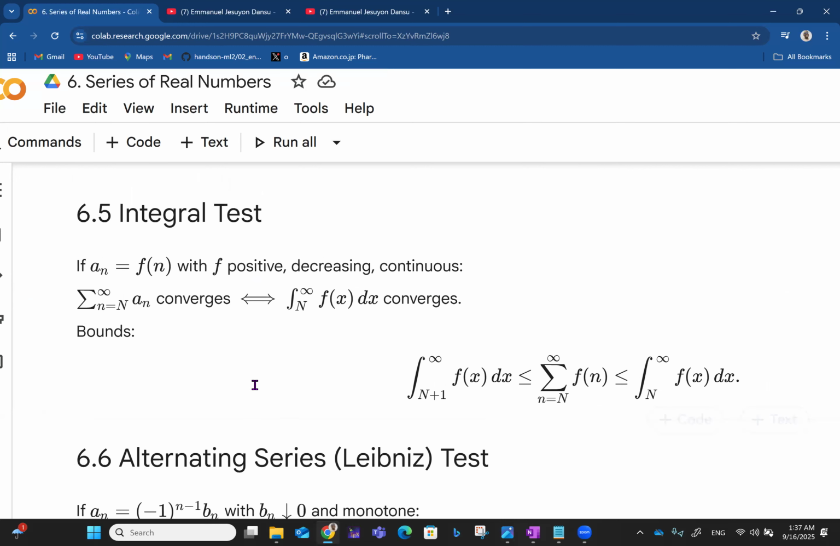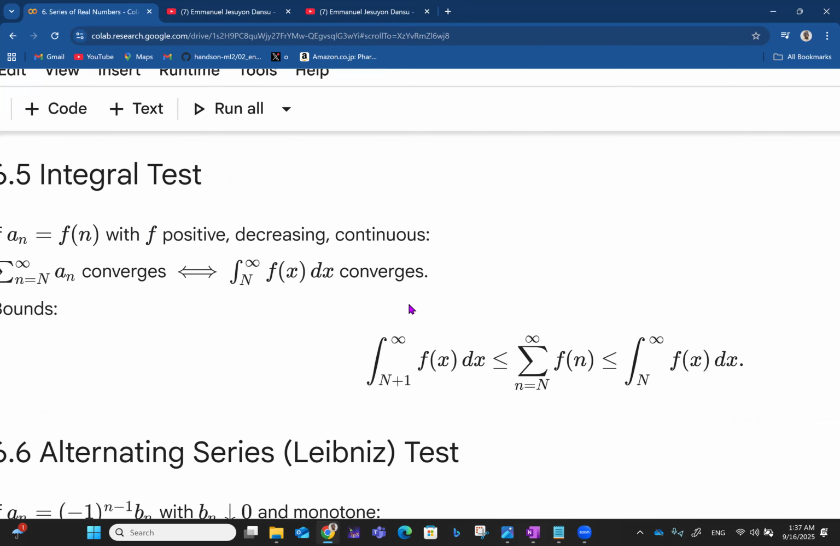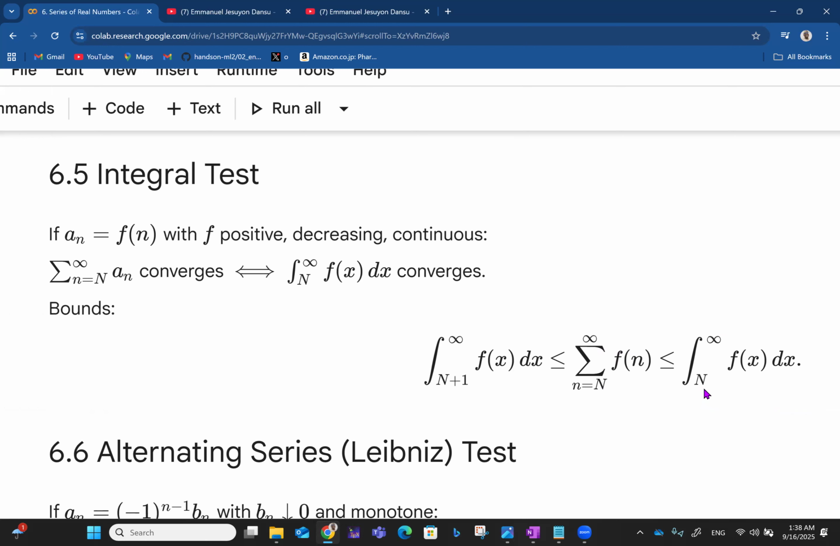And then, based on the integral test, we have this interesting bound: the integral from N plus 1 to infinity of f of x dx is less than or equal to the summation of f of n from n equals N to infinity, and that is less than or equal to the integral from N to infinity of f of x dx. So in short, the summation of f of n from n equals N to infinity lies somewhere between the integral of f of x dx from N plus 1 to infinity and from N to infinity. That's what the integral test talks about.